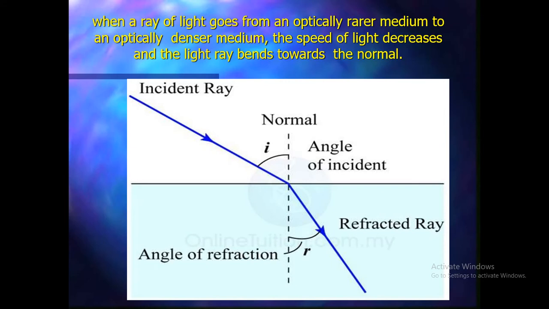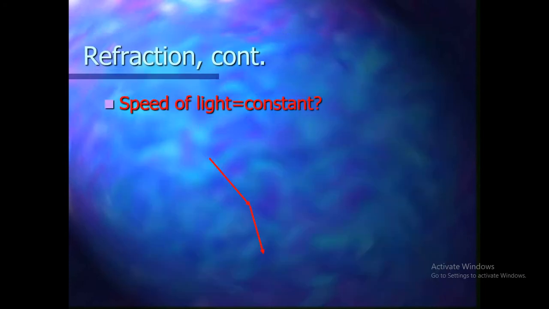Okay. Now, in this ray, the incident ray makes the angle of incidence, and the refracted ray makes the angle of refraction. Is the speed of light equal to a constant? Yes, but only in one medium. It means if light is traveling in air, then the speed of light is always constant. But when light travels from air to water, water to air, air to glass, glass to air, then the speed of light changes.